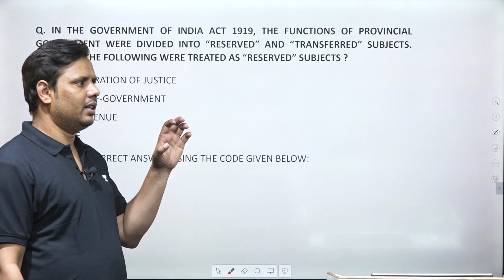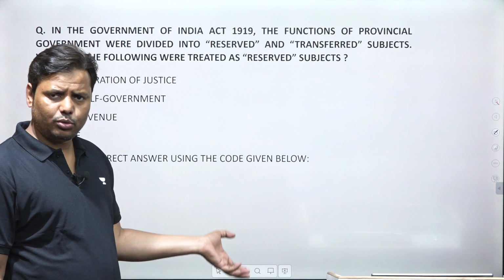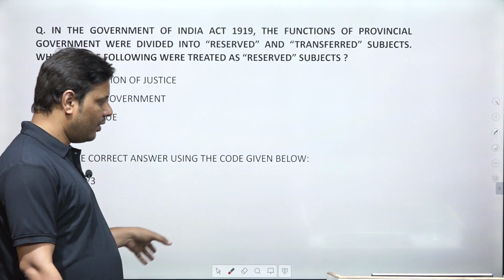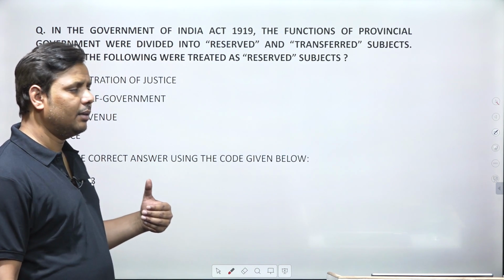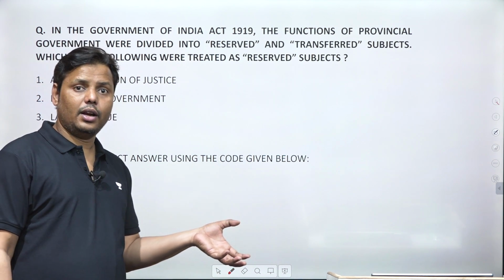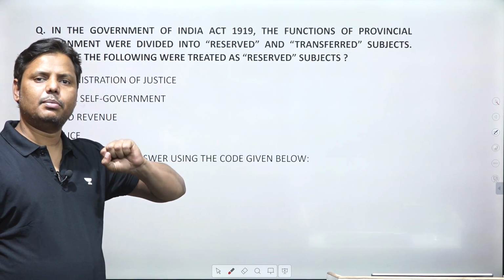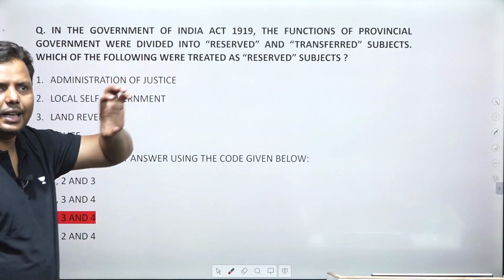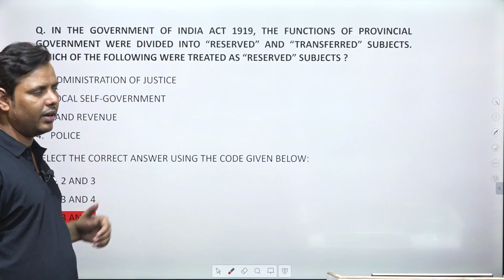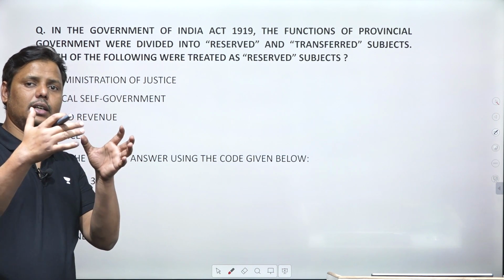It came after the various things which were happening, the Swadeshi movement, and after the Swadeshi movement, the revolutionary movements which were going on. The First World War was also going on, and that's why they needed to promise something to Indians. They needed to show something concrete to Indians so that they could get their support. That's how, from 1917 onwards, they had been promising that they'd come up with some sort of concrete solution to Indian problems. So they came up with the 1919 Government of India Act, and in this Act they claimed that they had given a free hand to the Indians in the provinces.